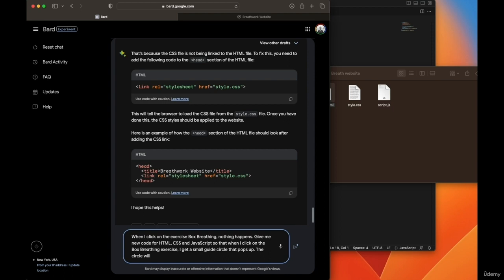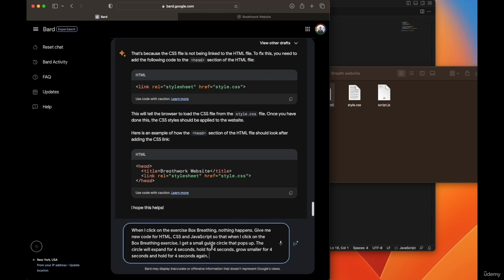The circle will expand for 4 seconds, hold for 4 seconds. That's the box breathing technique. Inhale for 4, hold for 4, exhale and get smaller for 4 seconds, and hold for 4 seconds again.